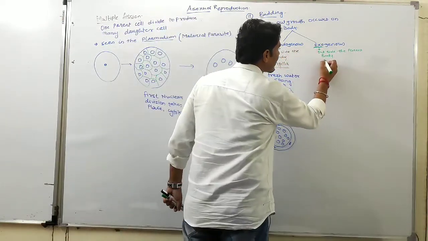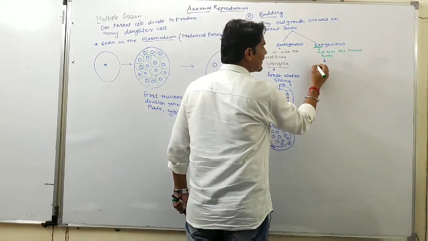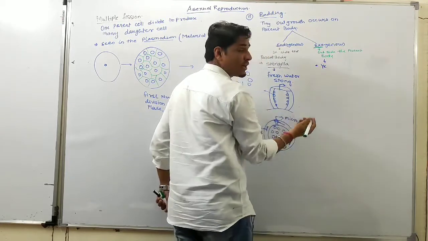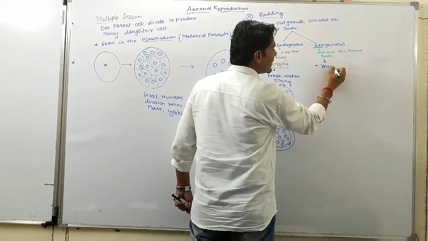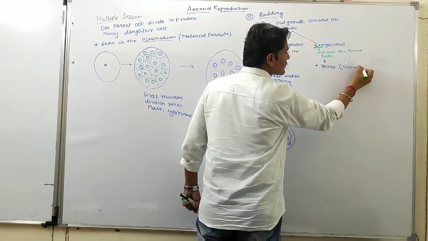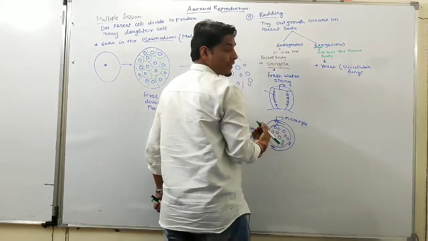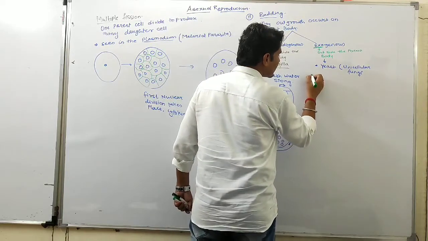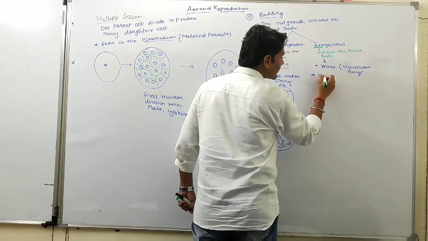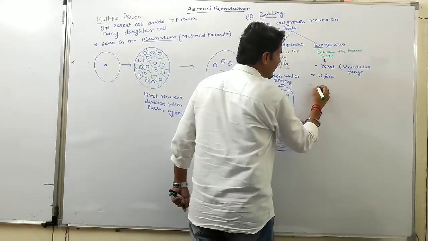Okay, and next, exogenous budding is seen in the unicellular fungi that is called yeast. So yeast is a unicellular fungus. Okay, and another example of exogenous budding is hydra. Okay, क्या है hydra.